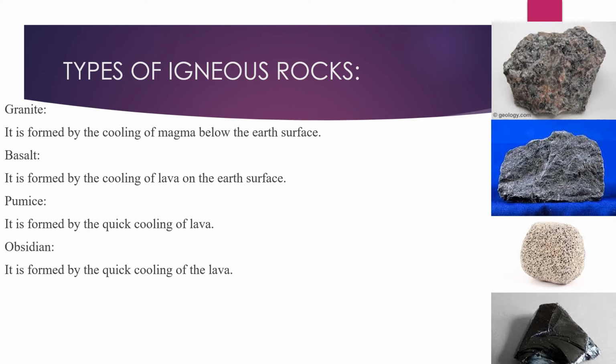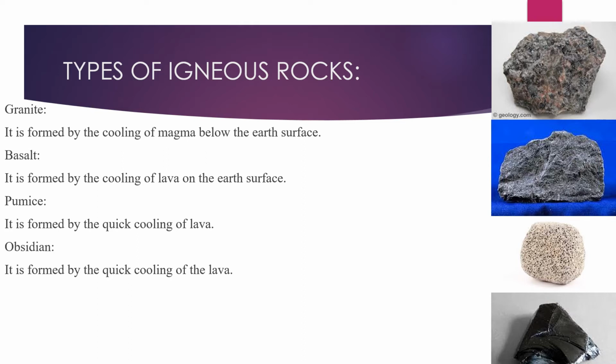How does it form? As the lava cools, the dissolved gases trapped inside it escape, forming holes in the rock. This makes the pumice rock very lightweight. Pumice rock is commonly used as a scrubber to remove dead cells from our skin.